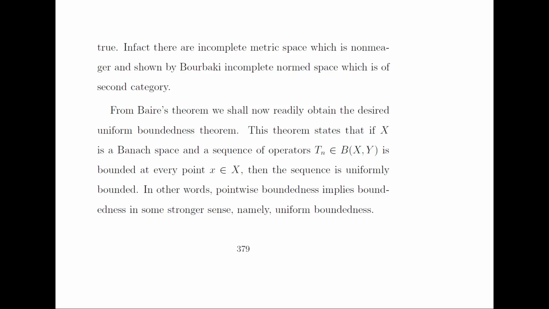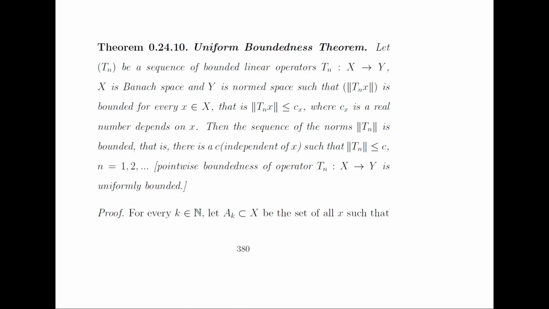In fact, there are incomplete metric spaces which are non-meager, as shown by the Banach incomplete normed space which is of second category. So from Baire's theorem we shall now easily obtain the desired uniform boundedness theorem. This theorem states that if X is a Banach space and a sequence of operators T_n is bounded at every point x belonging to X, then the sequence is uniformly bounded. In other words, pointwise boundedness implies boundedness in some stronger sense, that is, uniform boundedness.